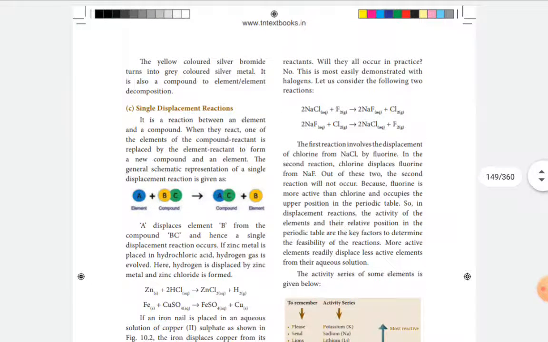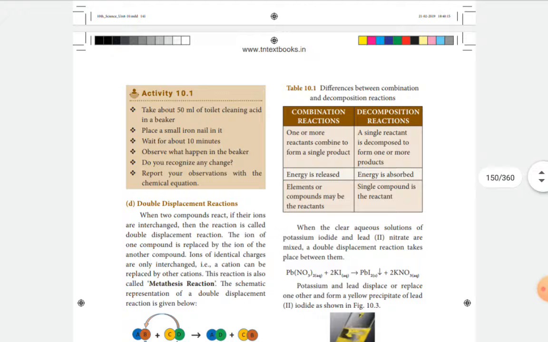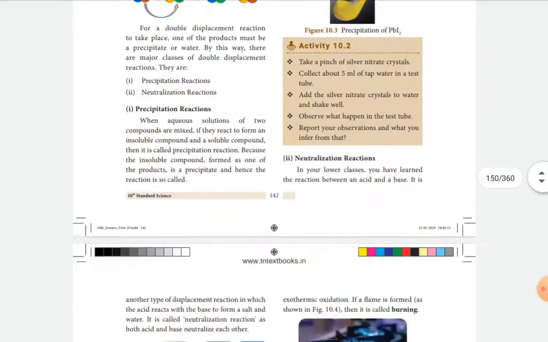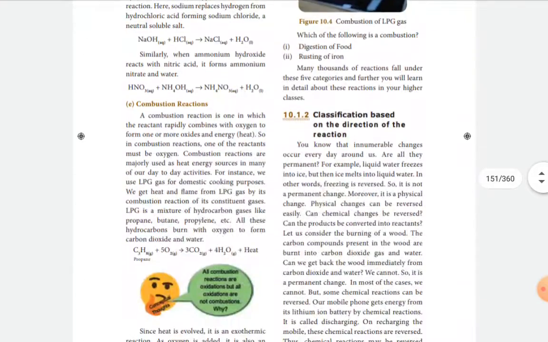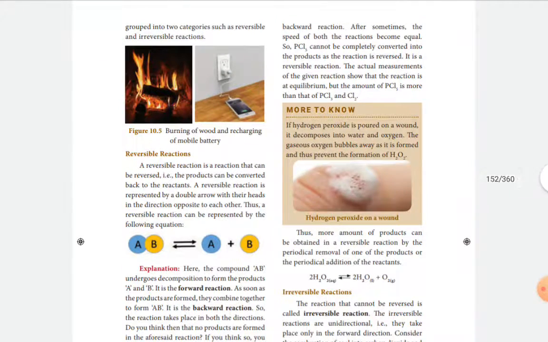And in the single displacement reaction, a highly reactive element displaces a less reactive element from its compound solution. Also, in the double displacement reaction, there is a rearrangement or interchange of ions between the reactants to give the products. Then classification based on the direction of the reaction, that is a reversible reaction.